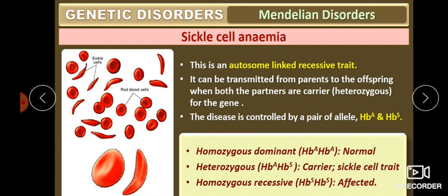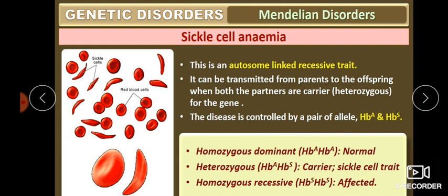The disease is controlled by a pair of alleles, hemoglobin A, that is normal hemoglobin, and hemoglobin S, that is sickle cell hemoglobin. HbA and HbS. Homozygous dominant, HbA HbA, is the normal person.